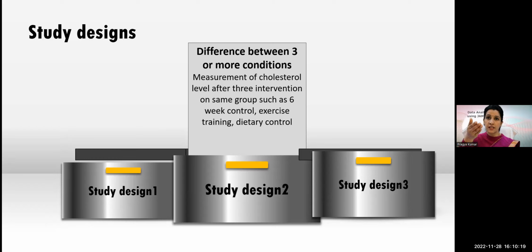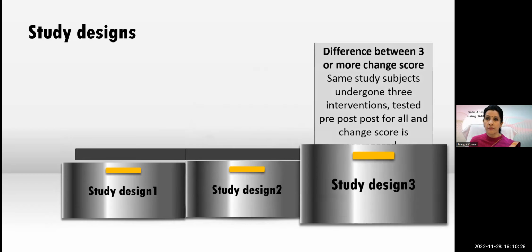And obviously in this case, you will have a washout period in between if you are trying 3 different interventions on the same individual. Or you can have a difference between 3 or more change scores. Like the same subjects have undergone 3 interventions, tested pre-post for all, and the change score you can measure.